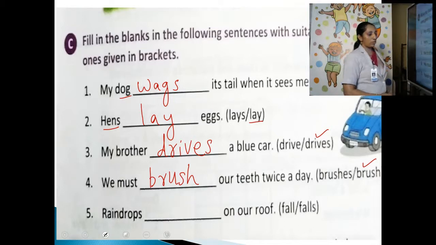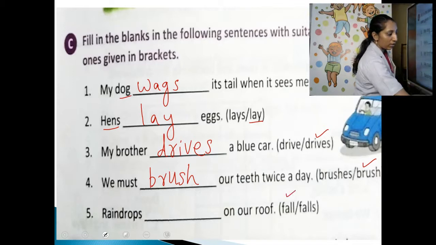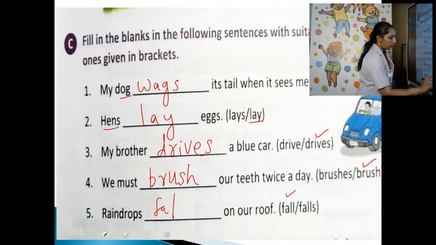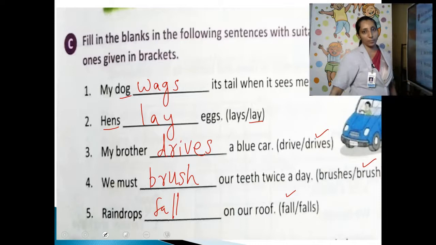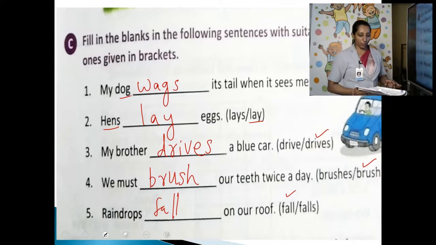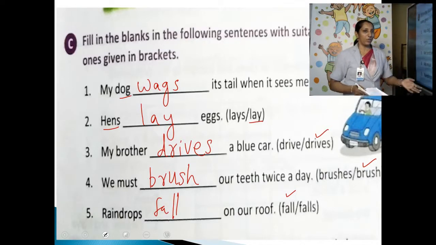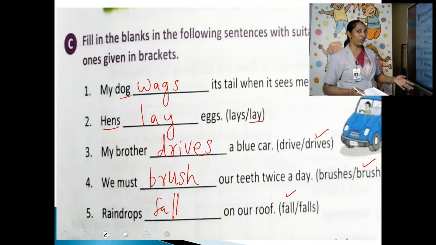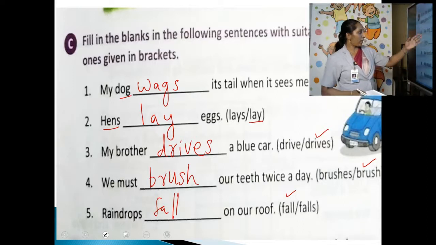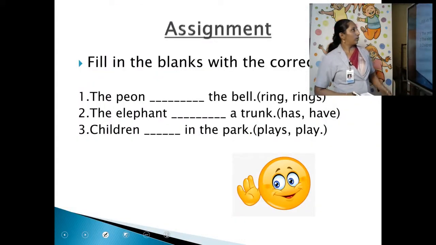Fifth, raindrops dash on our roof. Raindrops, plural, so it should be fall. Falls is singular, fall is plural. Clear? Did you all do that? Do that now itself, don't keep it for some other time, otherwise you won't do. Check the answers: wag, lay, drives, brush, fall.